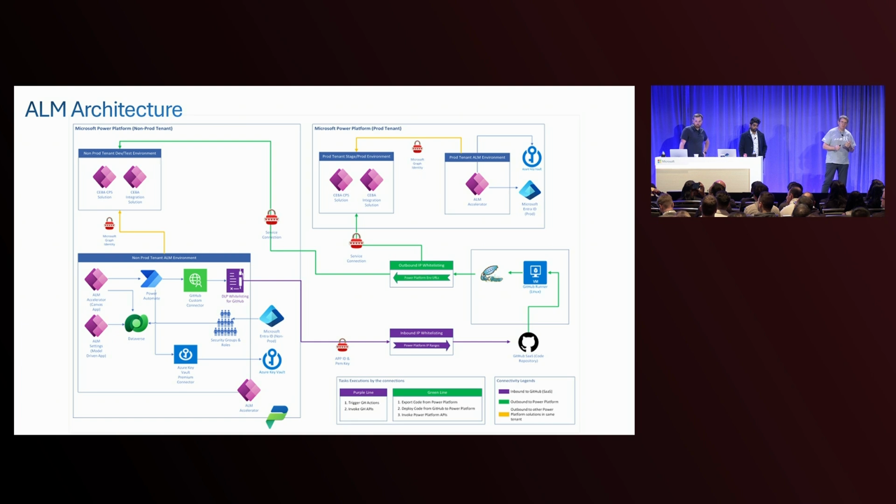To do the testing, we took a fork of the PVA test framework that the PowerCat team built. We're probably going to migrate that in the next little while across to the Test Engine or the Copilot Studio Kit. It allows us to automate testing as we go through and run a number of smoke tests so we can check that what we're deploying is not breaking the system.